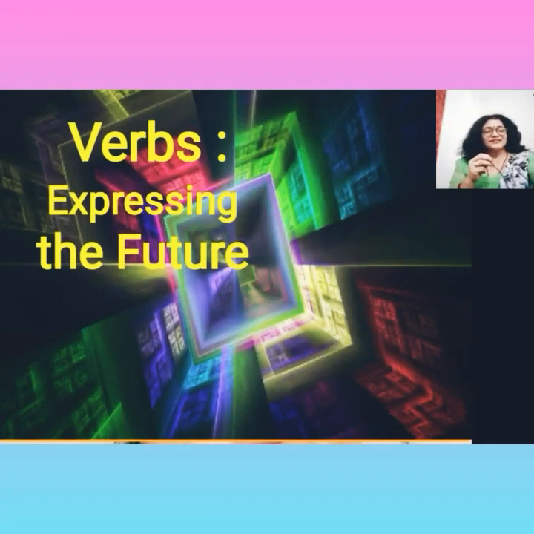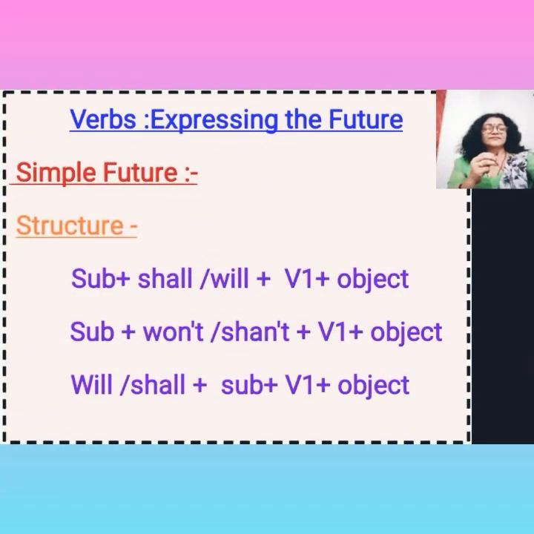Hello everyone. In the previous class we have learned about the verbs expressing the past. So in today's class we are going to learn about the verbs expressing the future. So let us begin with the simple future tense. Remember children, here the auxiliary verbs for simple future or the future tense are shall or will.